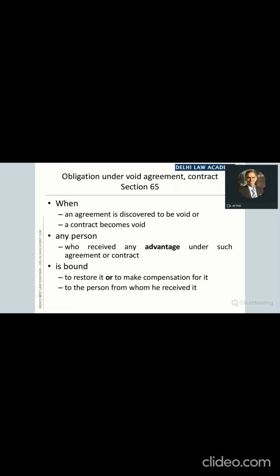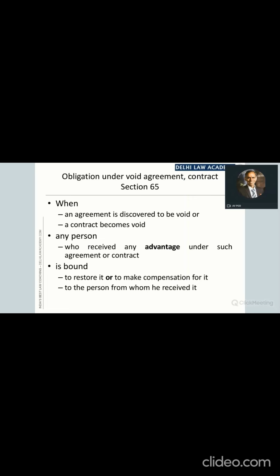When an agreement is discovered to be void or a contract becomes void, any person who received any advantage under such agreement or contract is bound to restore it or to make compensation for it to the person from whom he received it. Now we are talking of two situations in section 65. First situation, the agreement is discovered to be void.